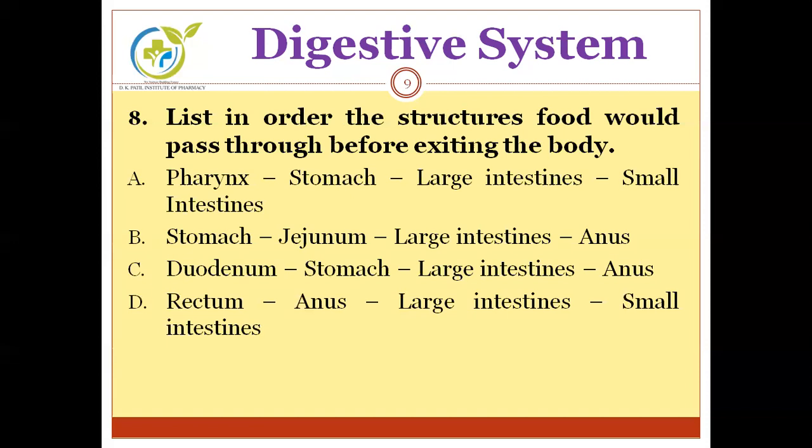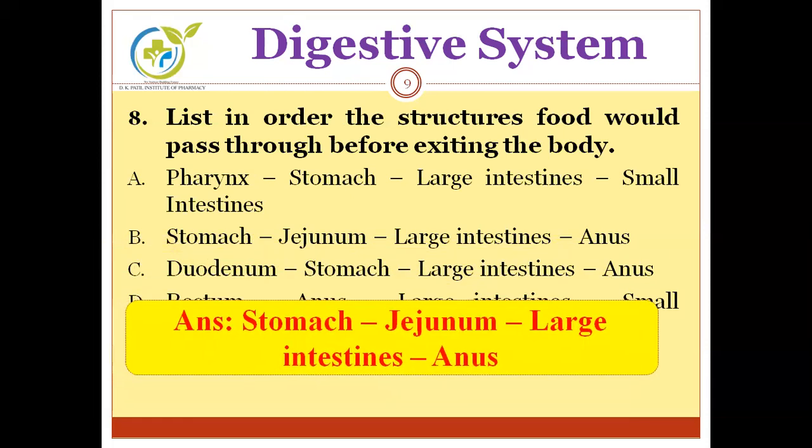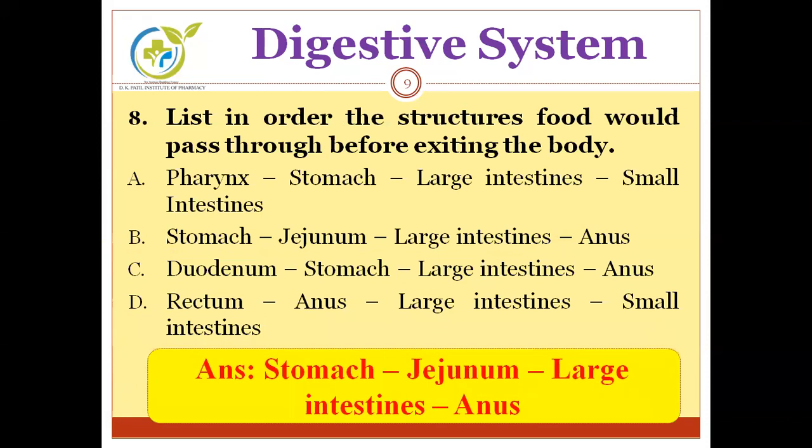And D. Rectum, anus, large intestine, small intestine. We have to find out the anatomical order. And the correct answer is stomach, jejunum, large intestine, and anus. See this: stomach, it goes to the small intestine part, that is jejunum, which ultimately leads to large intestine, and at last it exits out of the body through the anus.